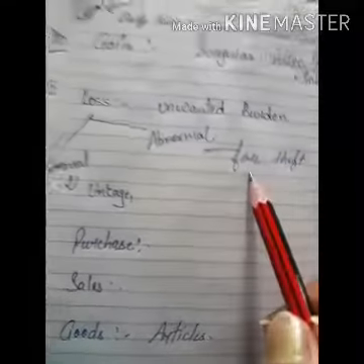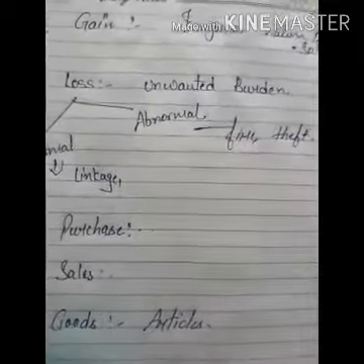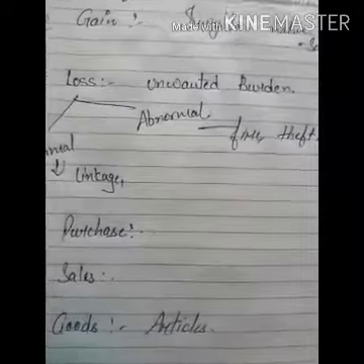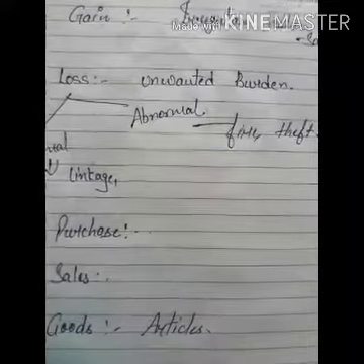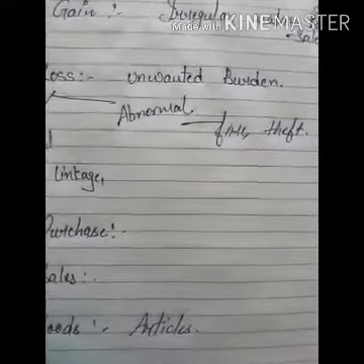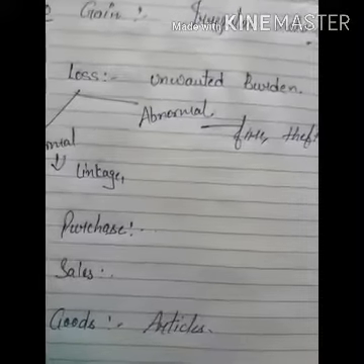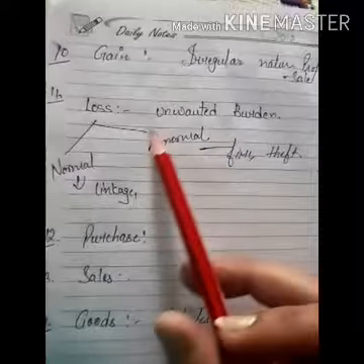These are abnormal things that happen in your business, because the future is uncertain, and there are unforeseen situations which cannot be tackled by the businessman. So these are abnormal activities.